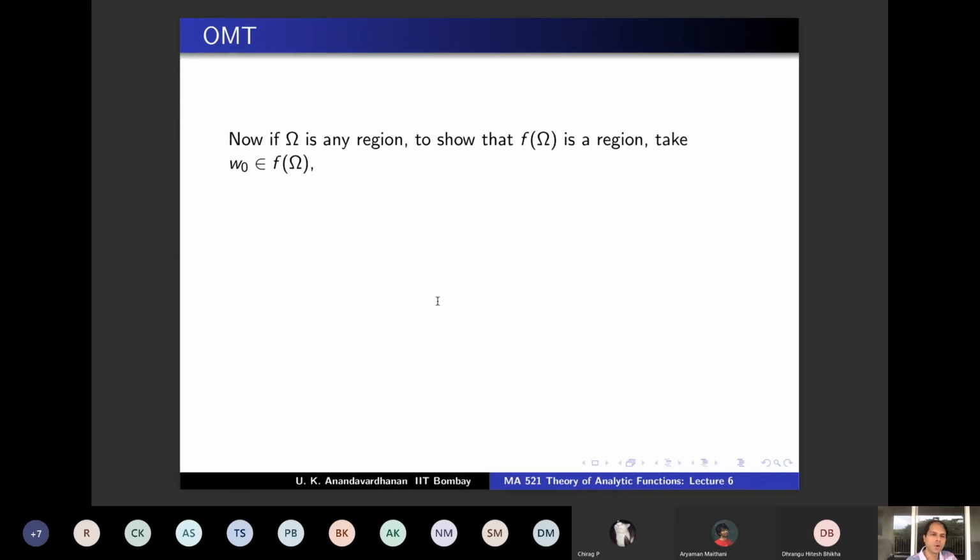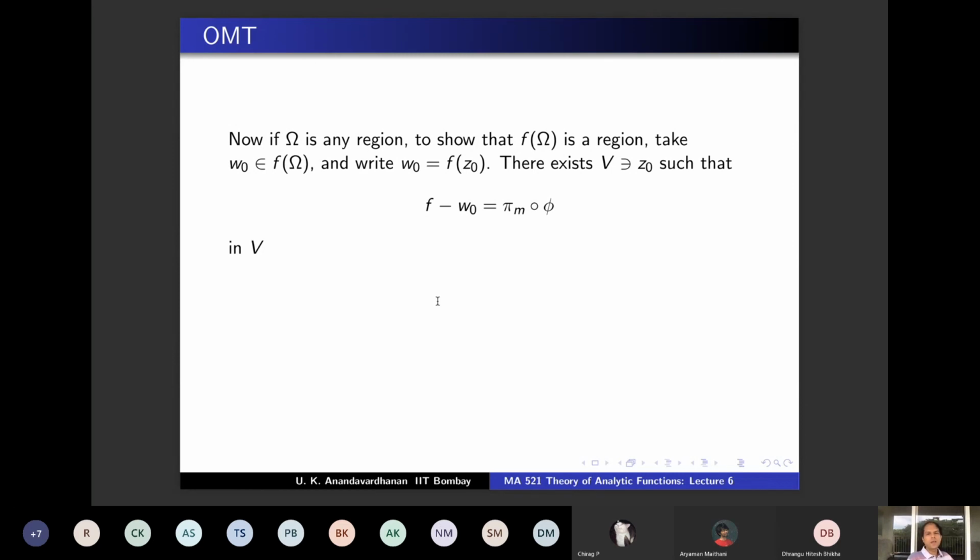So take w naught in f of omega, and you have to show that a small neighborhood of w naught is contained in f of omega. So write w naught as f of z naught. So now you know that there is a neighborhood V of z naught. Locally, f minus w naught is of the form pi m composed with phi.